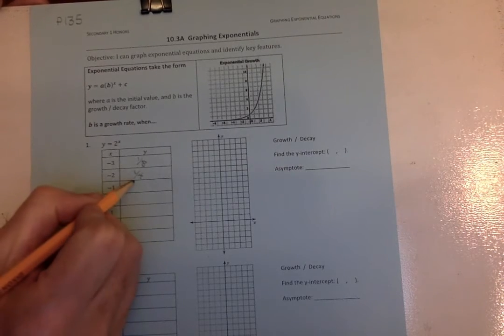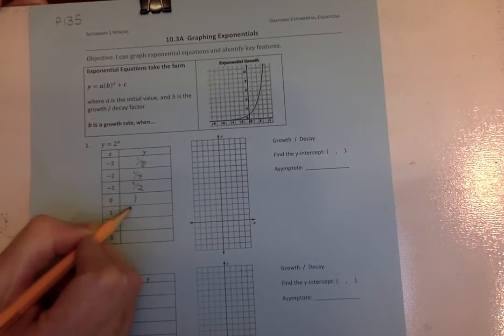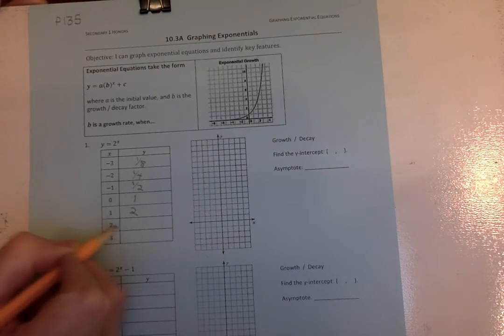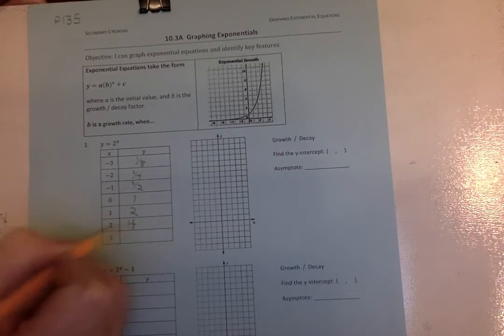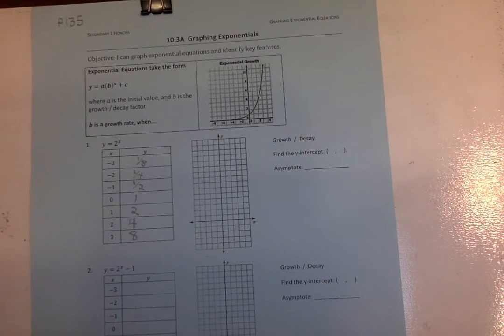2 to the negative 1 is 1/2. 2 to the 0 is 1. 2 to the 1 is 2. 2 to the 2 is 4. And 2 to the 3 is 8. Okay? So we're going to go ahead and plot those points on the graph. And we're going to see, is it a growth or decay? We're going to find the y-intercept, and then we're going to find an asymptote if there is one.